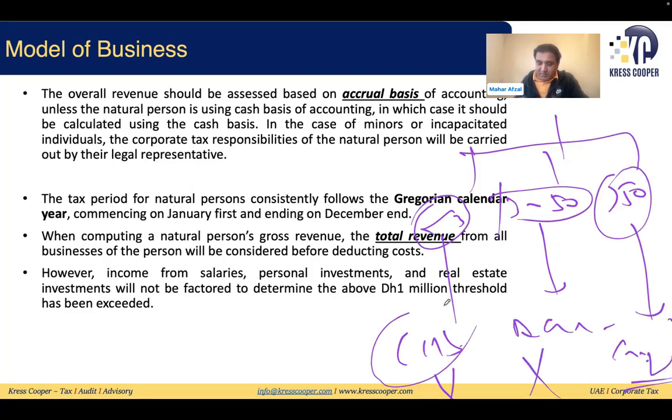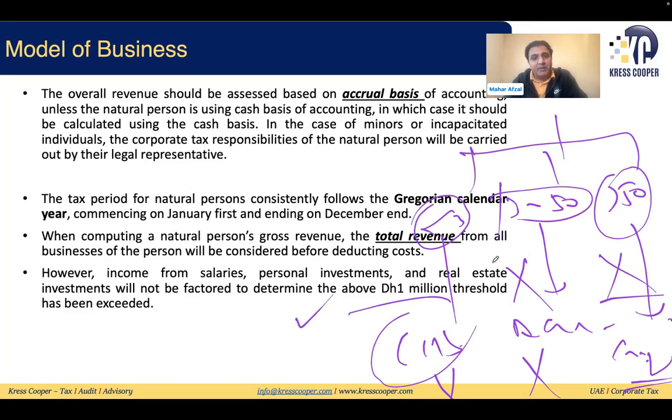Then for the financial statement, you can prepare it on a cash basis here. Here, you need to prepare IFRS for SMEs, on an accrual basis, and for full-fledged IFRS as well. So whether you are applying the accrual basis or the cash basis, whatever method you are applying to calculate your revenue, you need to apply the same basis to calculate your taxable revenue for a business revenue of 1 million.